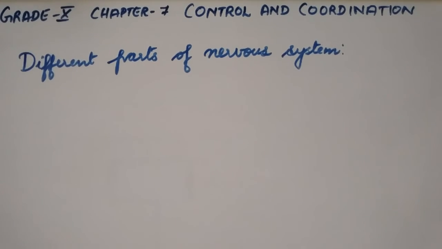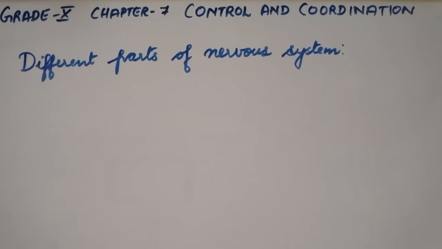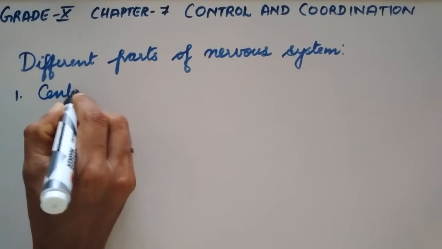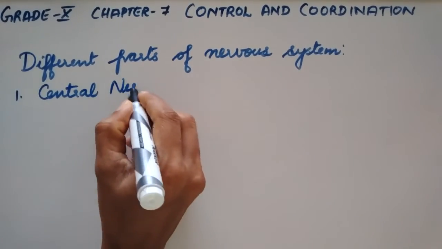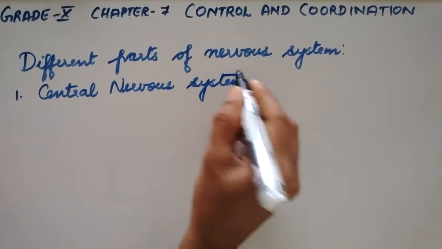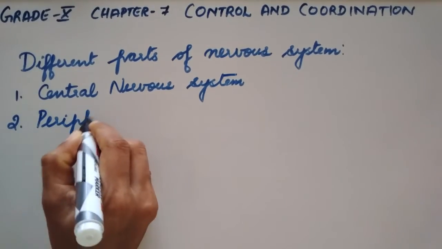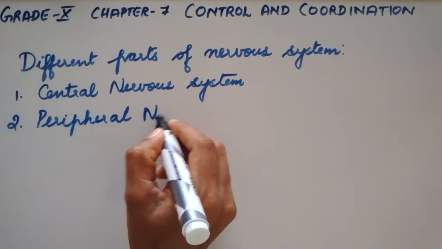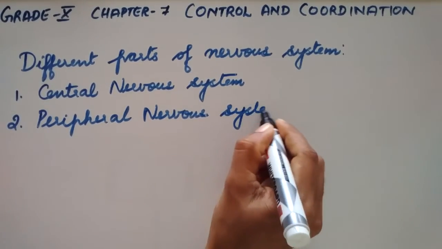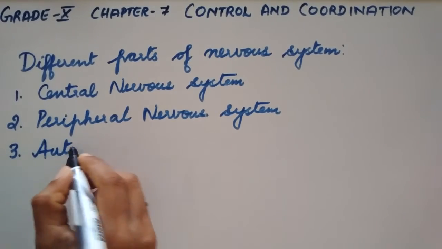The nervous system in humans is divided into three main parts. They are the central nervous system, peripheral nervous system, and the autonomous nervous system.